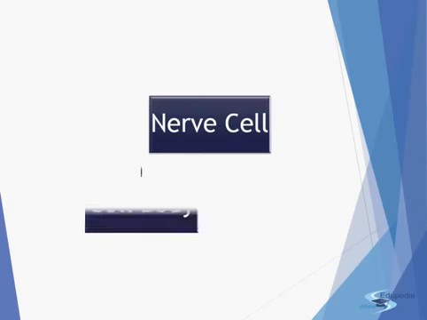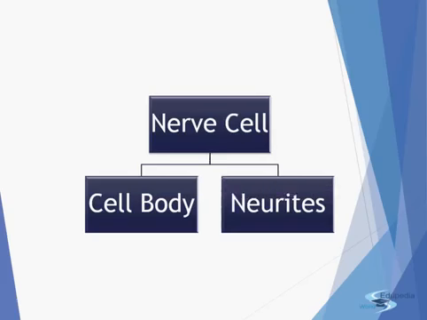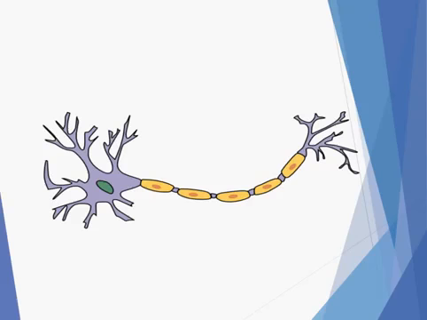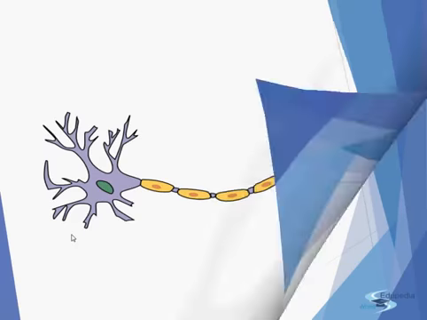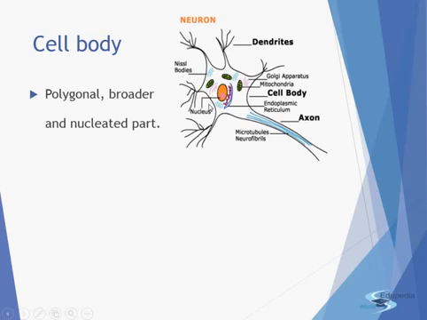Now, the nerve cell can be divided into two parts. First, the cell body, and next, the neurites. This is a typical structure of a neuron. First, let us start with the cell body. This is the structure of the cell body. It is a polygonal in shape, broader and nucleated part. So here is the nucleus, and it is a polygonal part of the neuron.